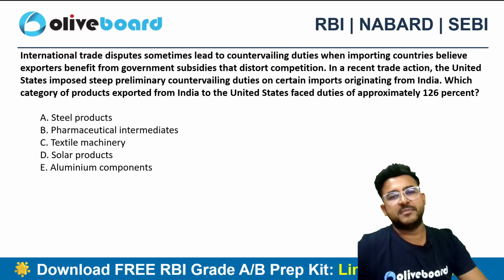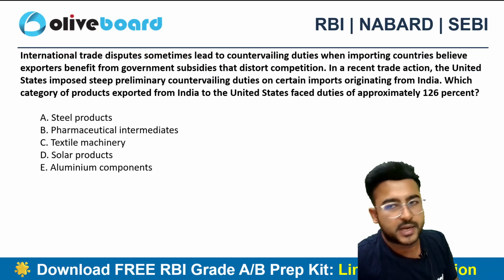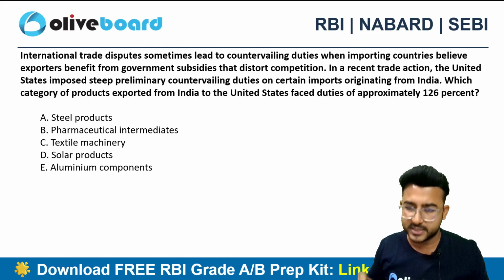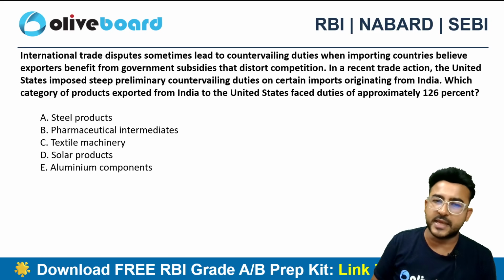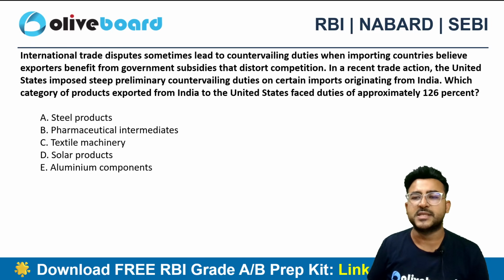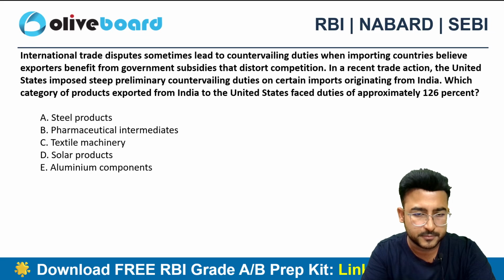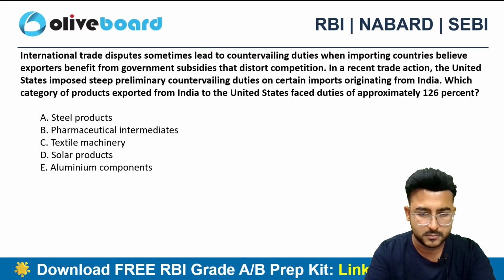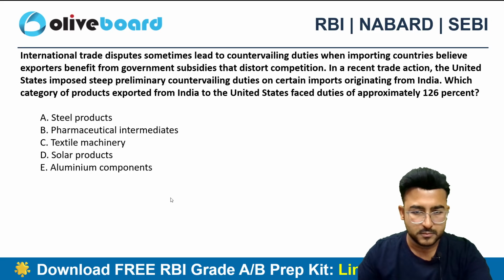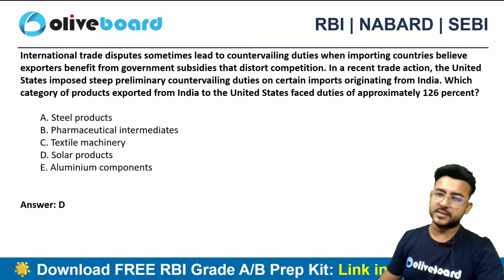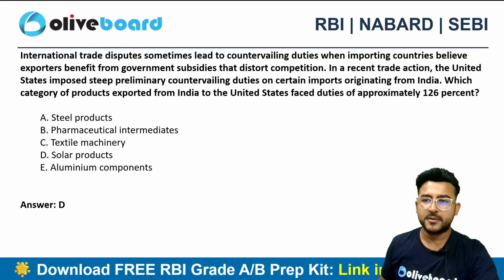International trade disputes sometimes lead to countervailing duties when importing countries believe exporters benefit from government subsidies. In which category of products exported from India to the United States faced duties of approximately 126%? The correct choice here is solar products, right? So solar products actually face this particular duty.